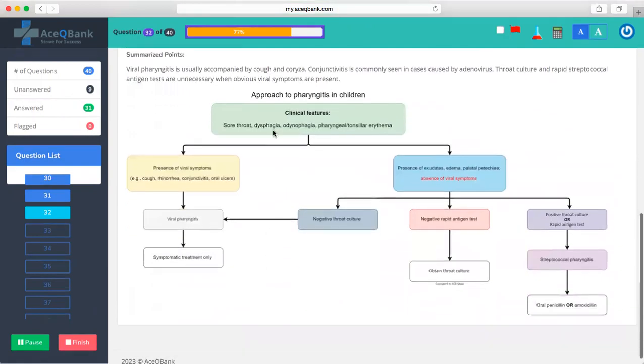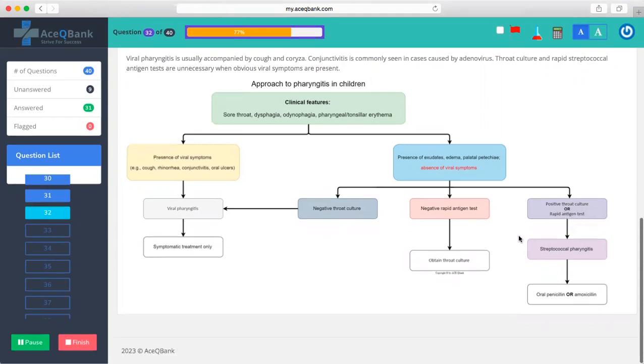Approach to the pharyngitis patient. Clinically, you need to look for sore throat, dysphagia or odynophagia, and pharyngeal tonsillar erythema. Presence of viral symptoms: cough, rhinorrhea, conjunctivitis, oral ulcers. Presence of exudate, edema, and palatal petechiae, and absence of viral symptoms. On that basis, if viral, then viral pharyngitis, symptomatic treatment. Otherwise, check rapid antigen testing and throat culture: if negative, no treatment, and if positive, streptococcal pharyngitis, then oral penicillin or amoxicillin.